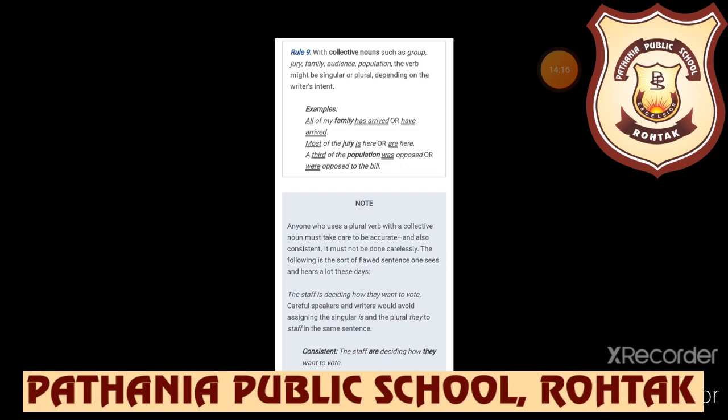The following is the sort of flawed sentence one sees and hears a lot these days. Like, the staff is deciding how they want to vote. Careful speakers and writers would avoid assigning the singular is and the plural they to staff in the same sentence. So what would it be? The staff are deciding how they want to vote. So this is the correct formation.